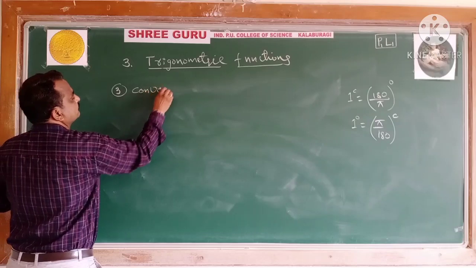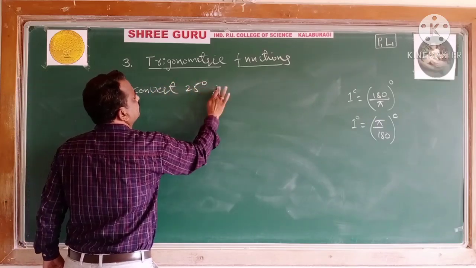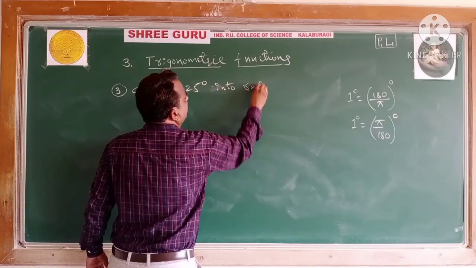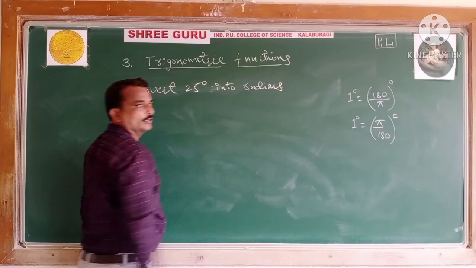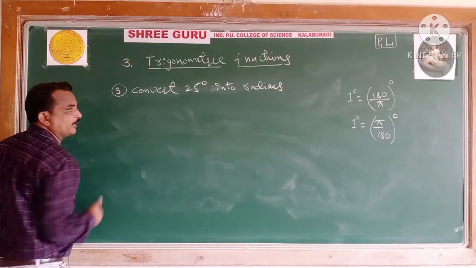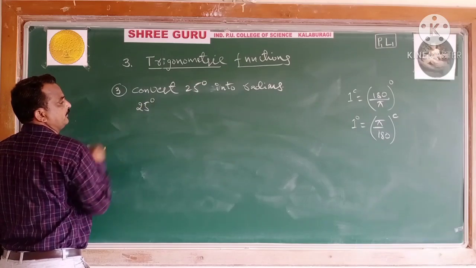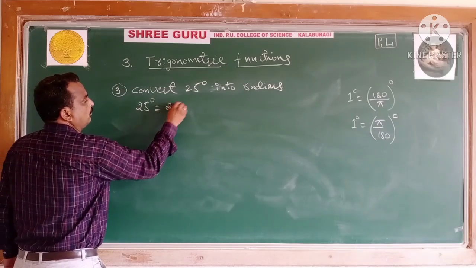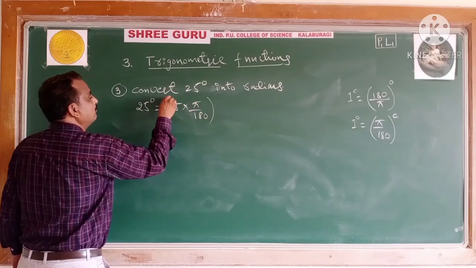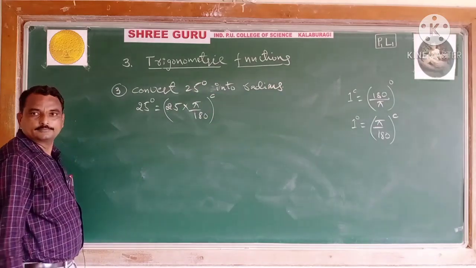Convert 25 degrees into radians. See, convert 25 degrees into radians. What is your question? 25 degrees. What do you have to convert it into? Radians. See, 25 degrees, what do you have to multiply to convert it to radians? So, multiply by pi by 180.